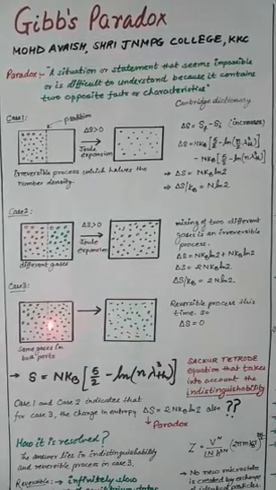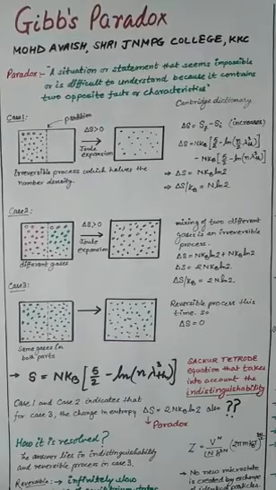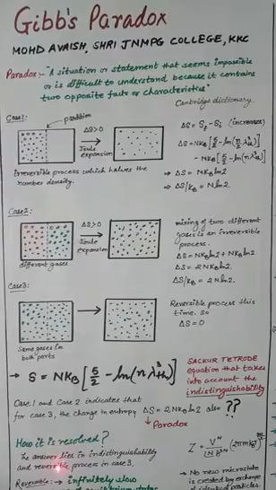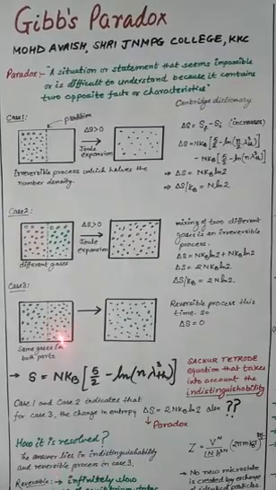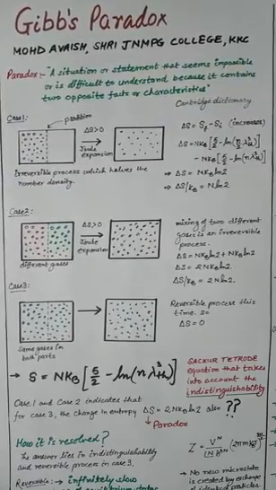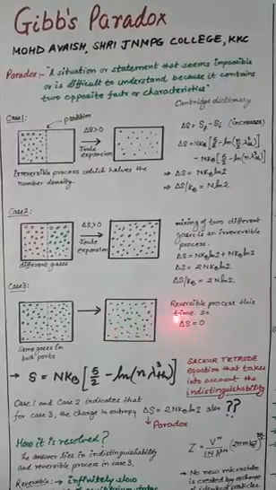Now, why is it 0 in this case? This delta S equals 0 case, this paradox, can be resolved just by taking into account the indistinguishability and the reversible nature of the expansion itself. Let me tell you why we are saying that this is a reversible process.